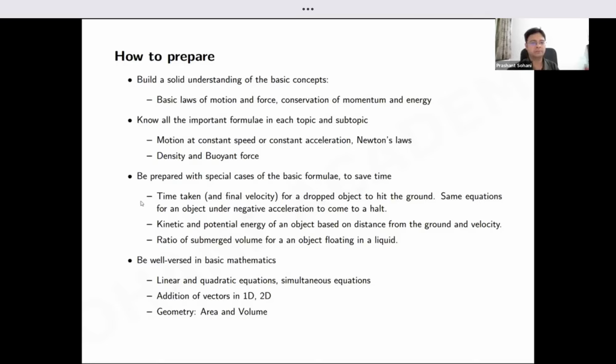Like that, every typical scenario, like calculating the kinetic energy, potential energy of various objects under various typical conditions, or if your object is submerged in some liquid and floating, then how much volume is displaced, and those kinds of formulae, and so on and so forth. In every topic, you should prepare these kinds of special formulae, which will save you a lot of time, because as somebody mentioned again, time management is very important. All of this material has to be very well documented as part of your preparation strategy.